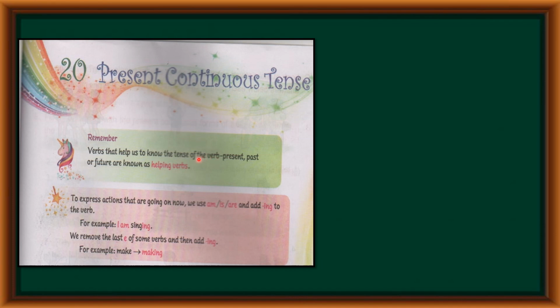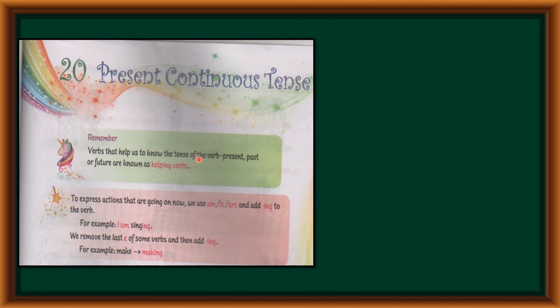So children, let's begin the textbook exercises. Verbs that help us to know the tense of the verb, present, past or future, are known as helping verbs. So children, which are the helping verbs that help us to know the tense of the verb? Like am, is, are, was and were are said to be the helping verbs. Yes? And the helping verbs are used with the main verb.